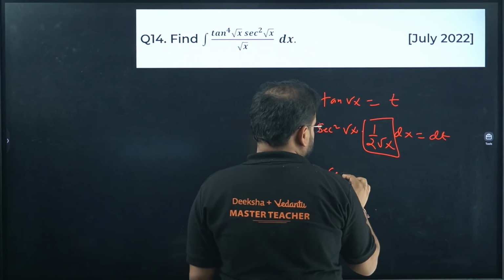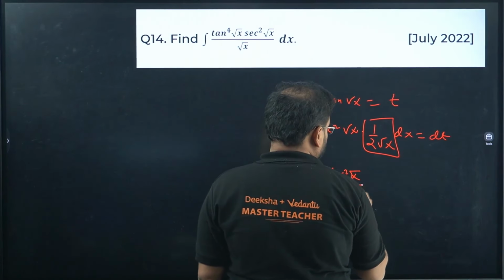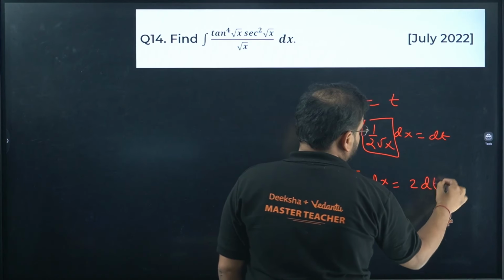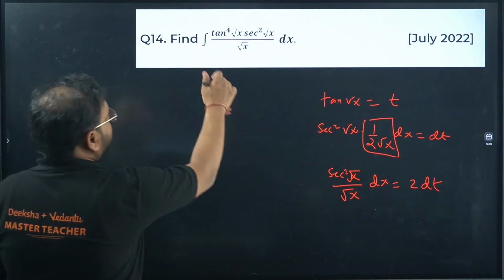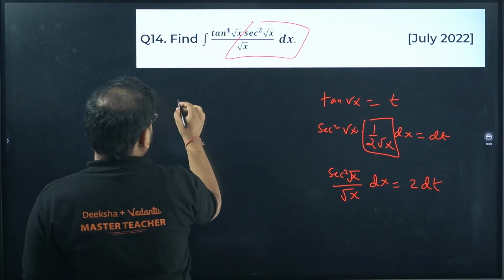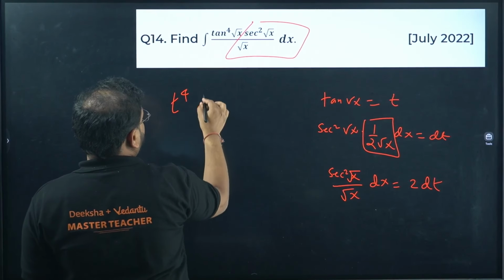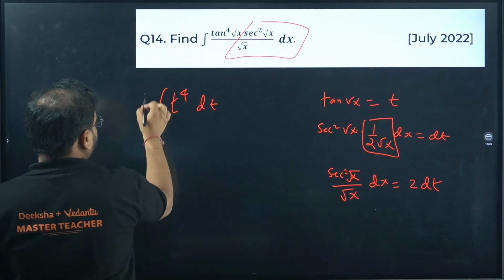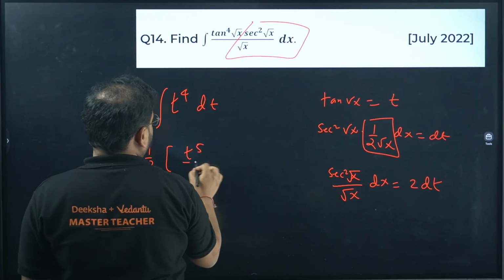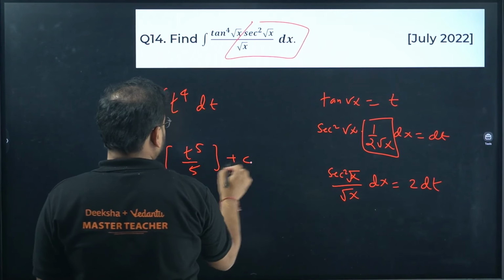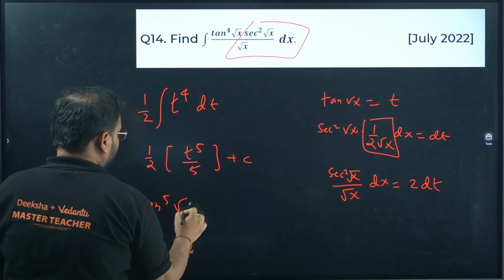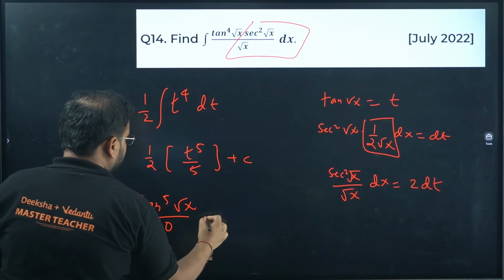I'm getting here sec square root x by root x dx equals 2 dt. We have this form. So I get t power 4 dt, of course 2 is outside. Integrate, t power 5 by 5 plus c. What is t? Tan of root x. Answer is 2 tan power 5 root of x by 5 plus c.